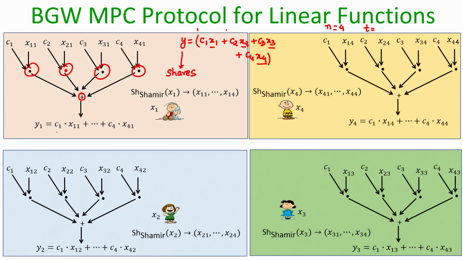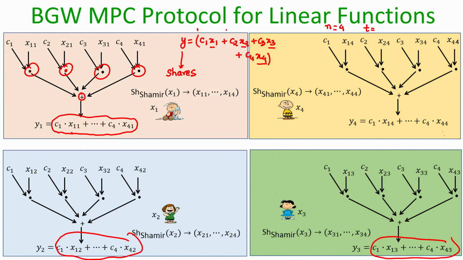Each party will locally compute the same linear function of the shares of x1, x2, x3, x4, and they are doing this locally. By saying locally, I mean they are not interacting; whatever values they have at their own disposal, they are computing this linear function on them. After this there is no other gate in the circuit, which means the computation has been performed. Now it is time to announce the results.